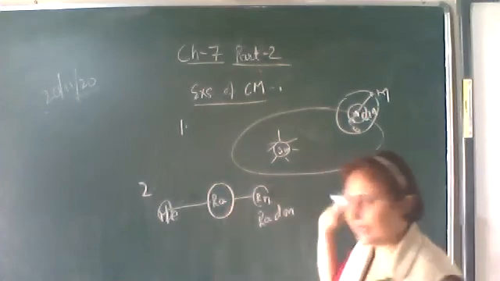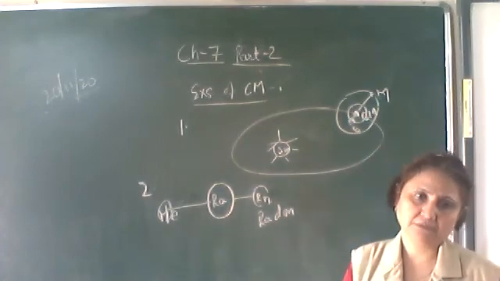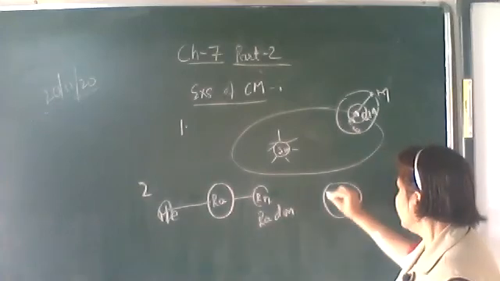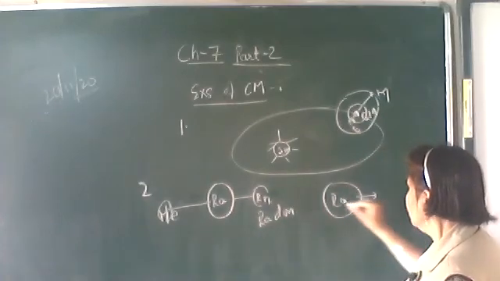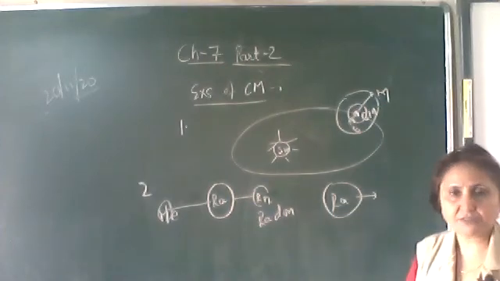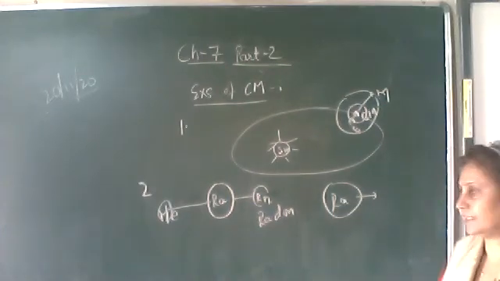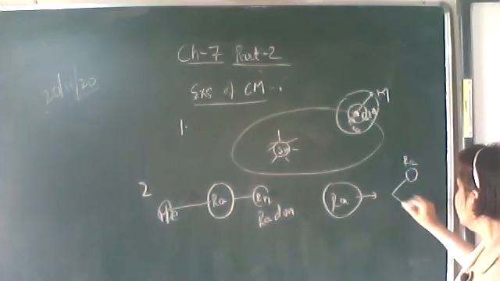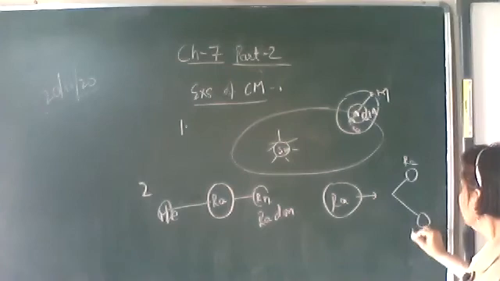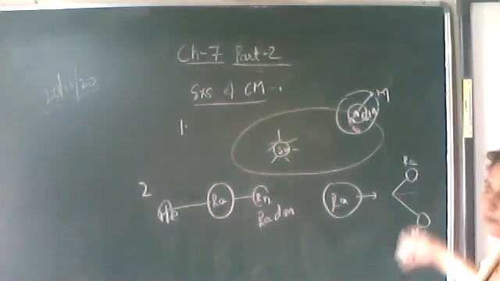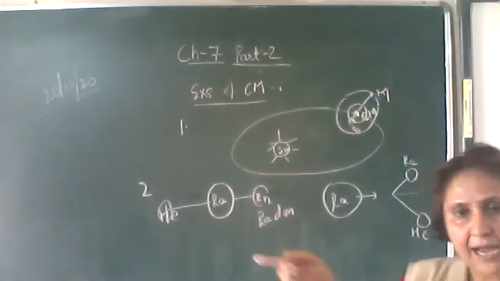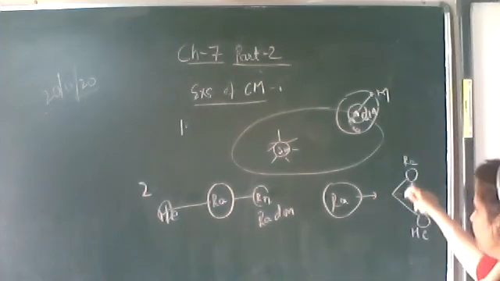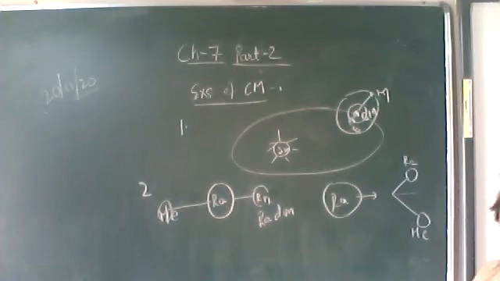Now suppose the radium nucleus is moving. Here, the radium nucleus was at rest. If the radium nucleus is moving along the plus x axis and then it is disintegrating, then what happens? The radon and the helium nuclei will move making some angle with the original line of motion.